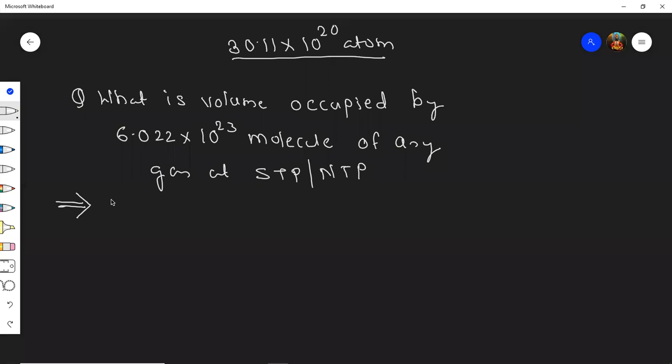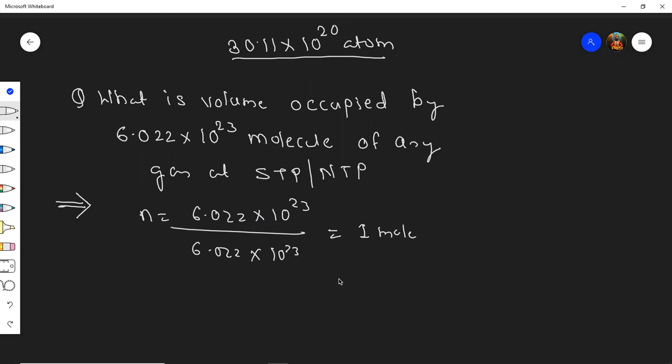Very nice. Because students, first we'll find the number of moles. It is given 0.22 into 10 raised to 23, and our Avogadro number is also 6.022 into 10 raised to 23. So we got 1 mole.